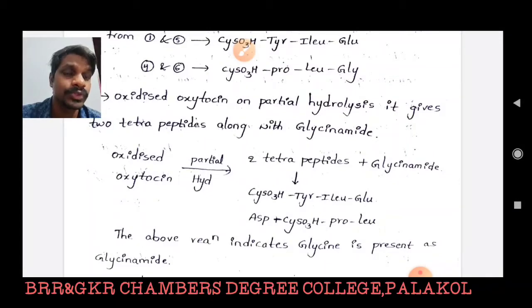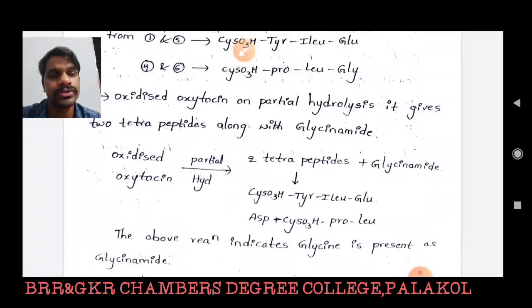That means during hydrolysis, glycine does not convert into glycinamide. Definitely this glycinamide molecule must be present in oxidized oxytocin and oxytocin. That means of the 3 additional amide linkages, 1 amide linkage is present in glycinamide. Oxidized oxytocin on partial hydrolysis gives 2 tetrapeptides along with glycinamide. So based on the formation of glycinamide, we decided that 1 amide linkage is present in glycinamide, and we have to know about the other 2 amide linkages.